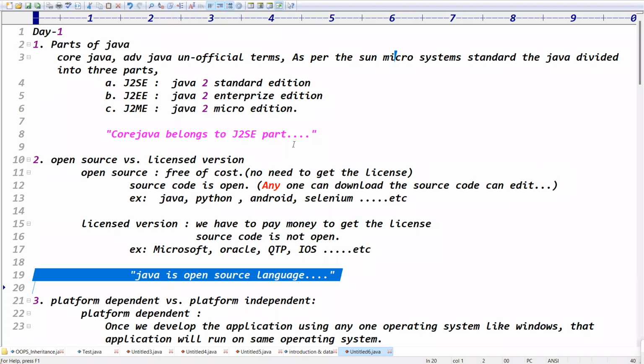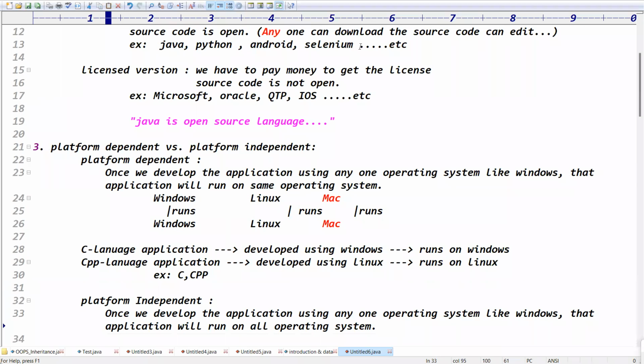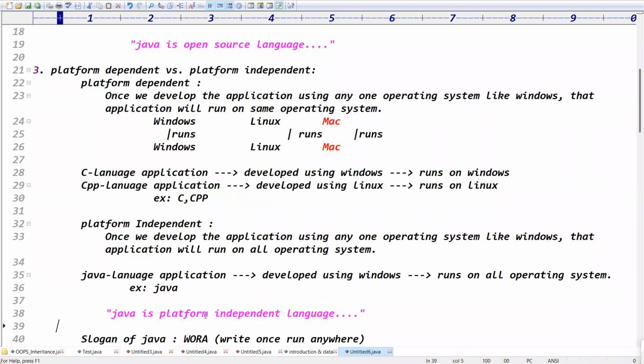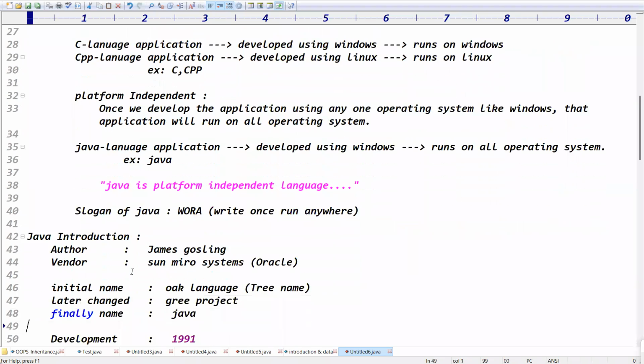And Java is what type of language? Java is an open source language, right? And yesterday we talked about platform dependent versus independent. Platform dependent means it supports only one operating system. Platform independent means it supports multiple, all operating systems. So Java is a platform independent language, it supports all operating systems.